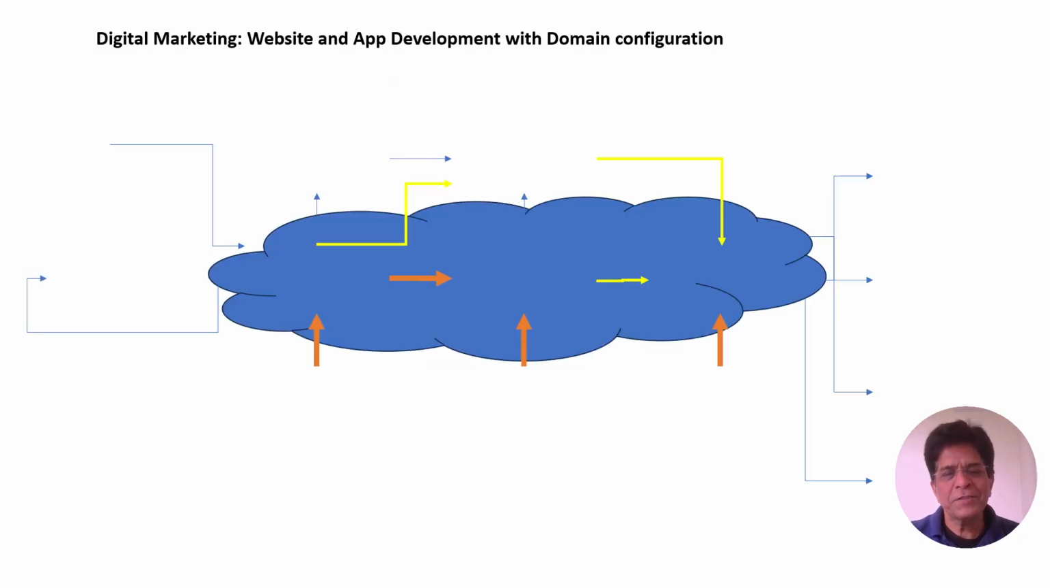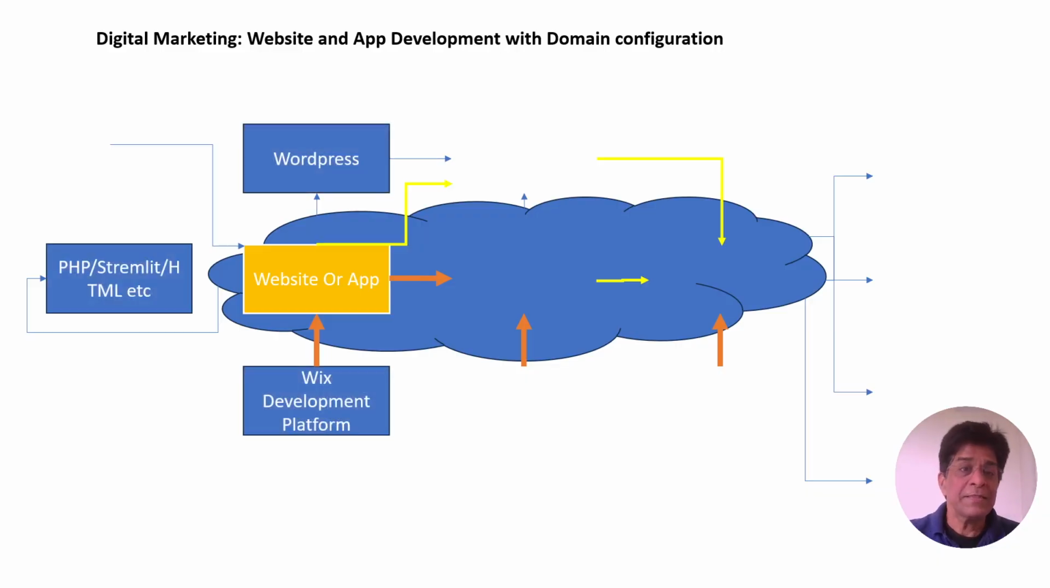Before we start digital marketing, we have to have the website or app of our organization or entity, or of the product or the services. We should have the website or app as per the requirement of the entity, the requirement of the business, the requirement of the promotion. This website or app can be developed using various applications like WordPress. We can use the Wix development platform, or you can use code-based PHP, Streamlit, or HTML.